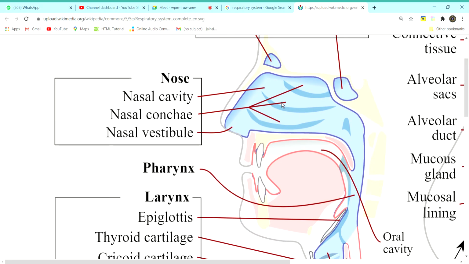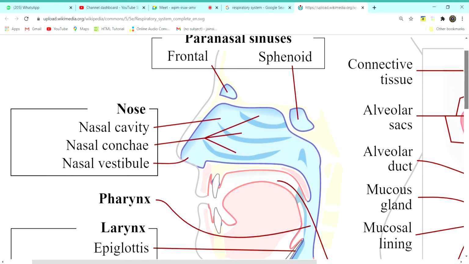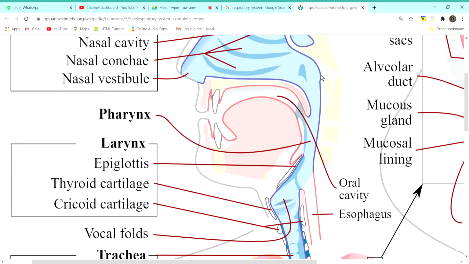Nostrils. This area of the nose is called the nose or the nasal cavity. This nasal cavity has three bones, called nasal concha. Now this nostril continues back.